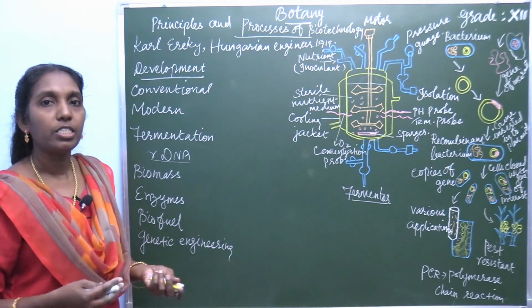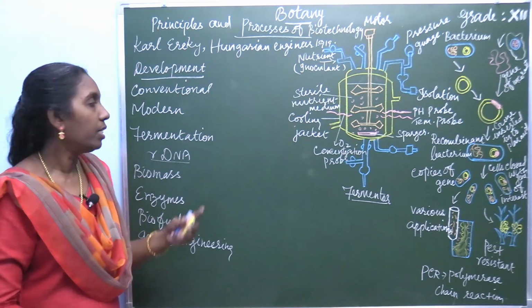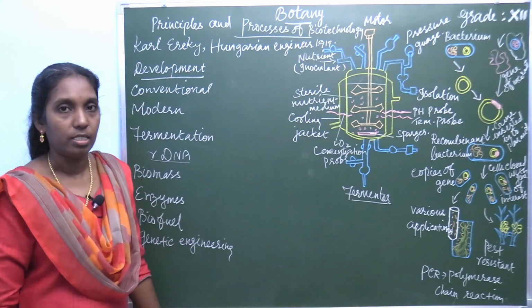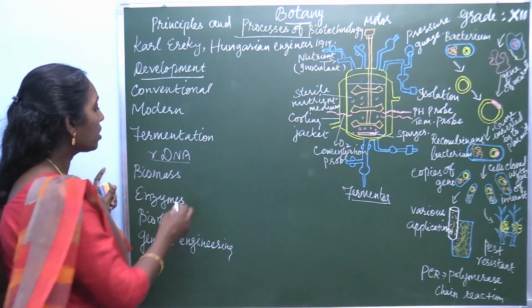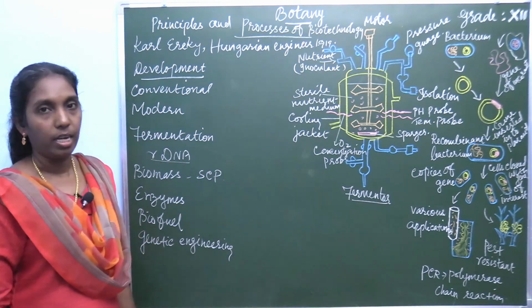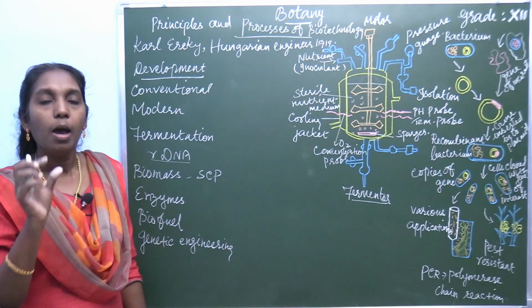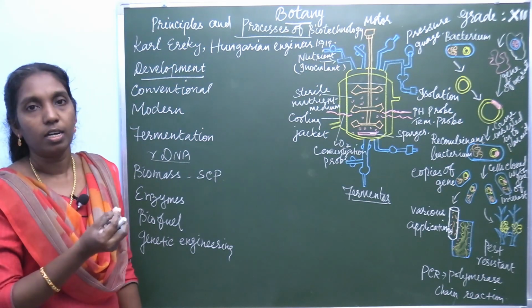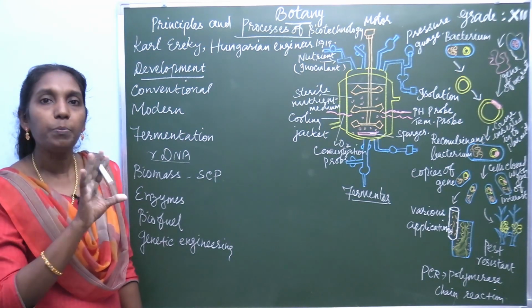Due to fermentation, acids, alcohols, vitamins and antibiotics are prepared under biotechnology. So that is one of the processes of biotechnology. Then biomass production. Biomass is mainly single cell protein, SCP. What is meant by single cell protein? Microbes, a number of microscopic organisms, very small, maybe unicellular. These unicellular organisms possess complete protein.